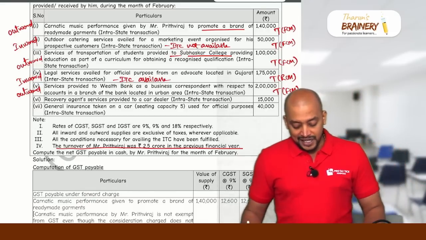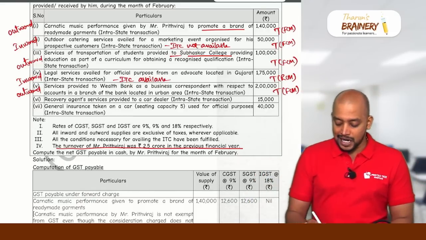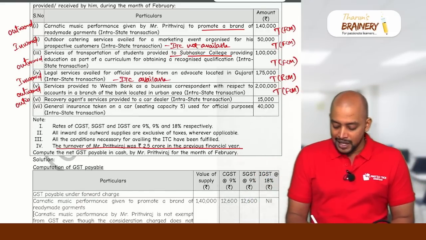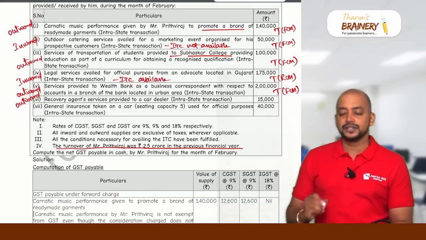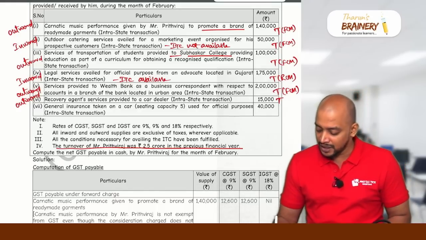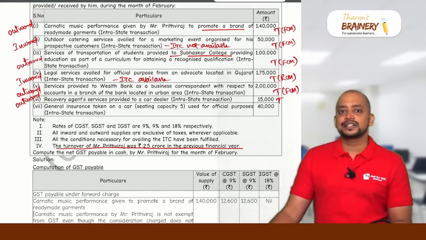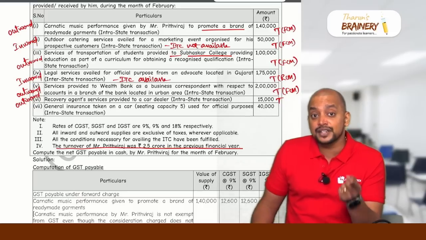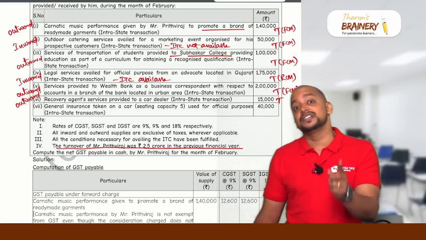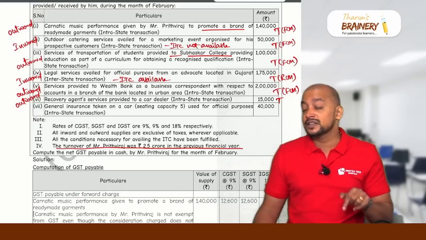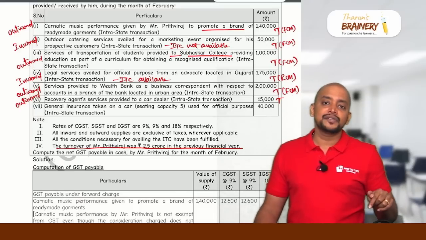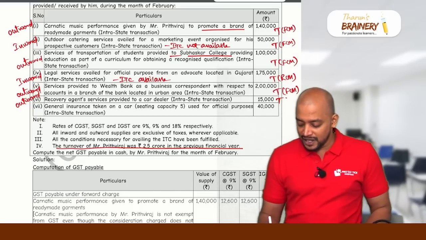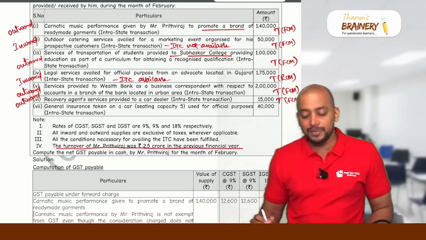Then recovery agent service provided to a car dealer. Again, it is outward. For recovery agent services, we don't have any exemption, so it will be taxable. But will it come under FCM or RCM? Recovery agent services to a bank will be RCM. But here the recovery agent service is not to a bank. It is to a car dealer. So it will come under FCM only. It will not be RCM.